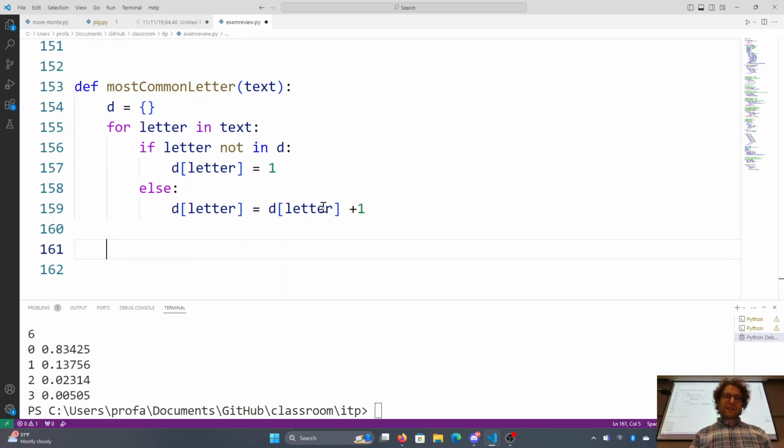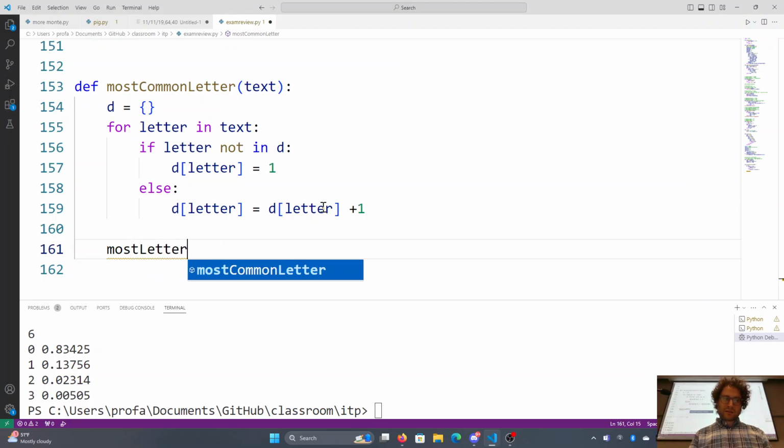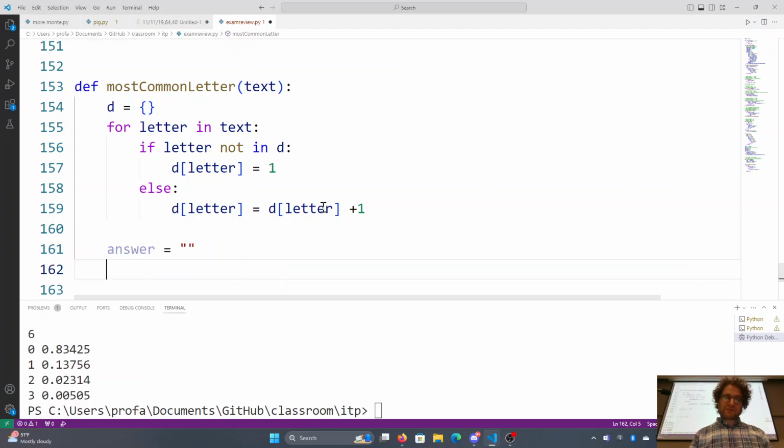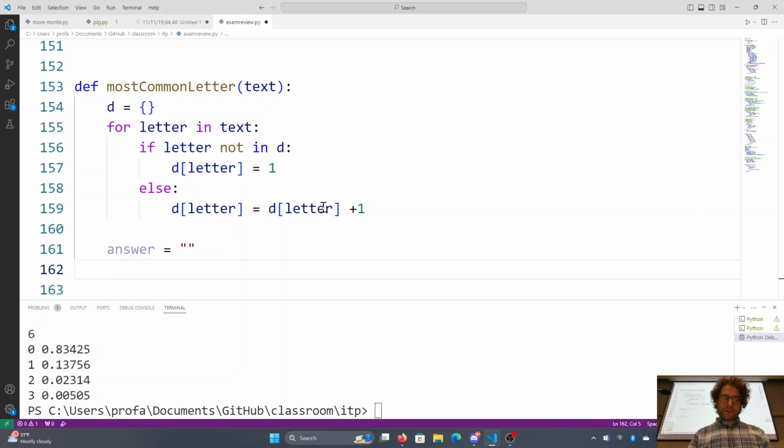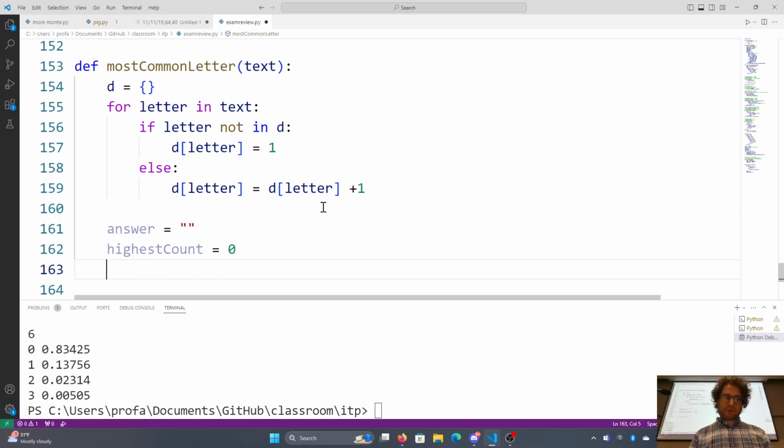So we're going to say most common letter, actually I'll just call it the answer is equal to an empty string right now, and then the highest count is equal to 0.